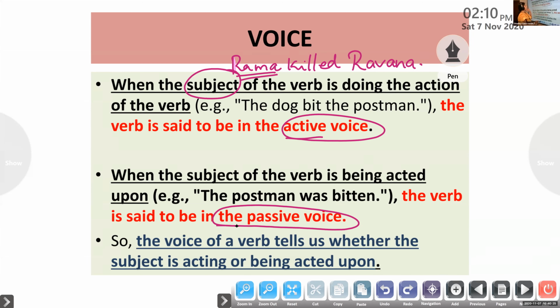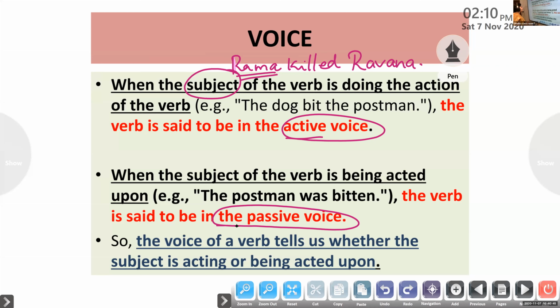Look at the examples. Rama killed Ravana. The dog bit the postman, or the dog attacked the postman. Here the dog is very active. He was attacking the postman in the first sentence, so we can say that sentence is given in active voice because the subject gets predominance.